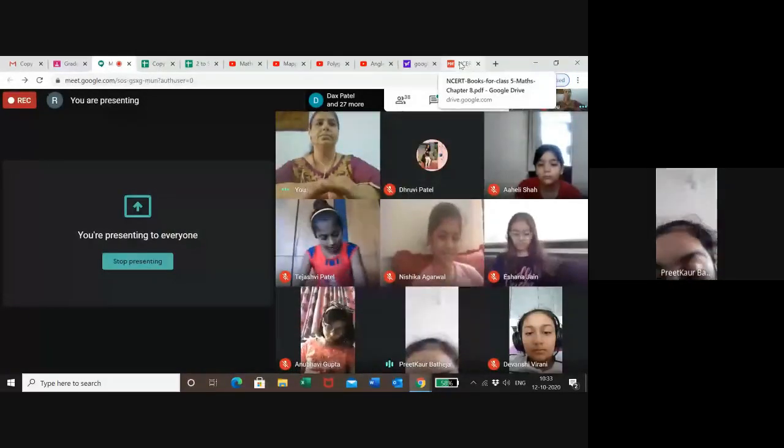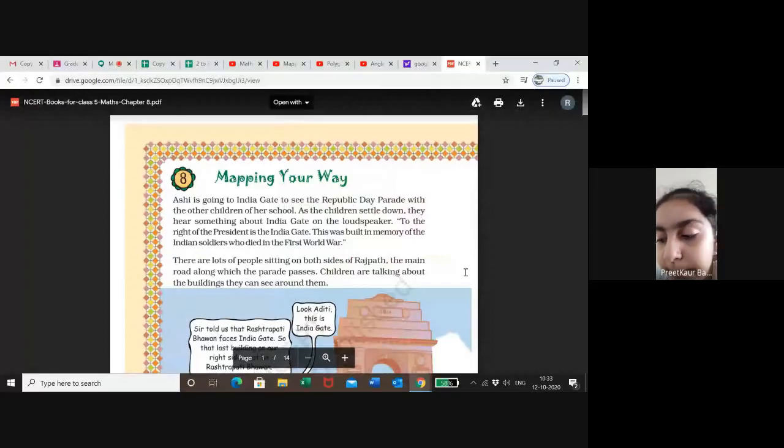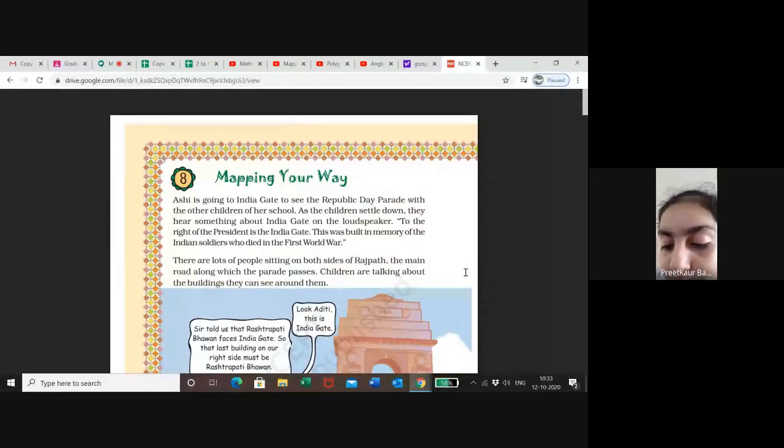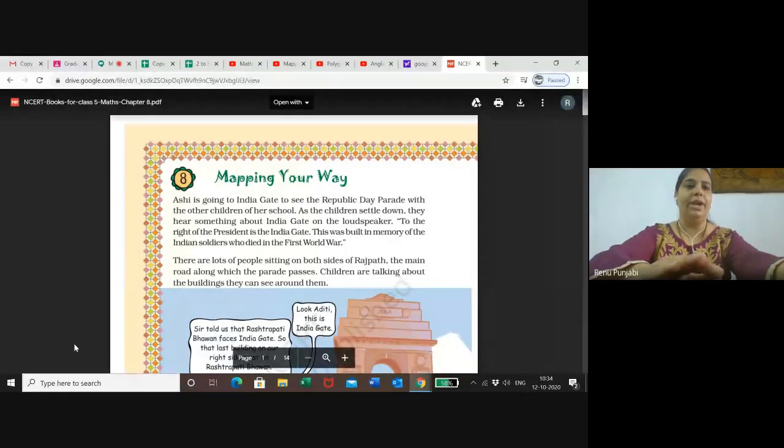Ashi is going to India Gate to see the Republic Day parade with the other children of her school. As the children settle down, they hear something about India Gate on the loudspeaker. To the right of the president is the India Gate.